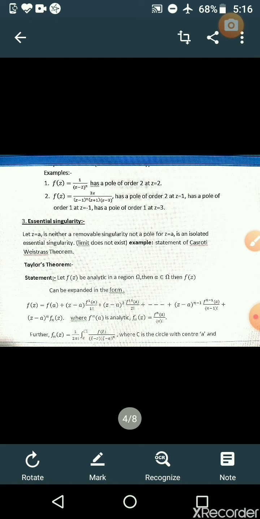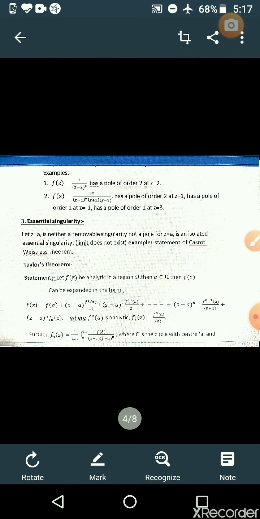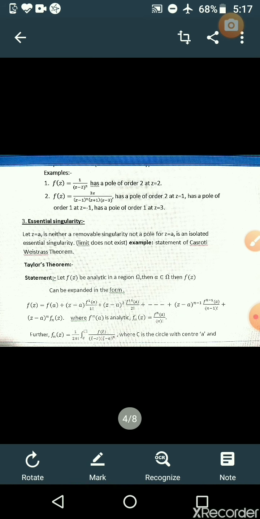For example, here we can give the statement of the Casorati-Weierstrass theorem. You will come to know the statement when we are proving it. That is actually called an essential singularity. So now we come to know about isolated singularity and non-isolated singularity.